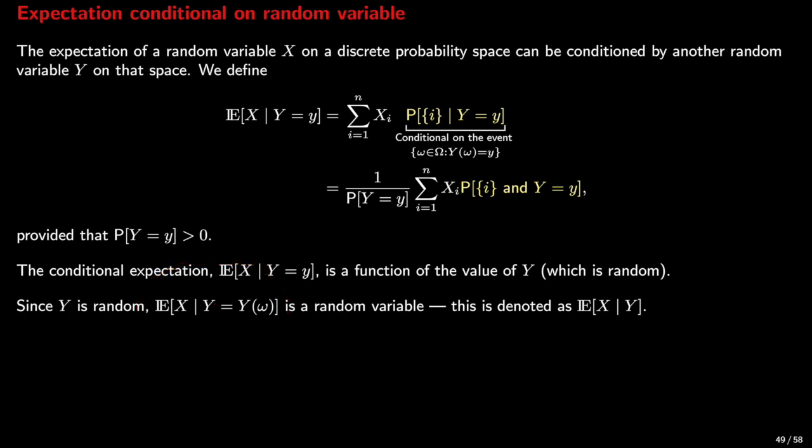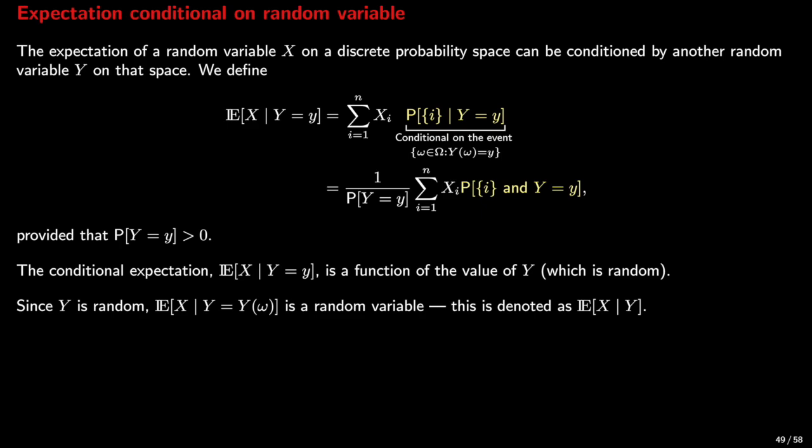For different outcomes ω of the random experiment, we will have a value of this conditional expectation. The conditional expectation, seen as a random variable, is denoted by E[X | Y uppercase]. So whenever we write the expectation of X given Y uppercase, this is a random variable. We have to conduct a random experiment, observe the value of Y, and then given just this information, we can determine the expectation of X given Y.